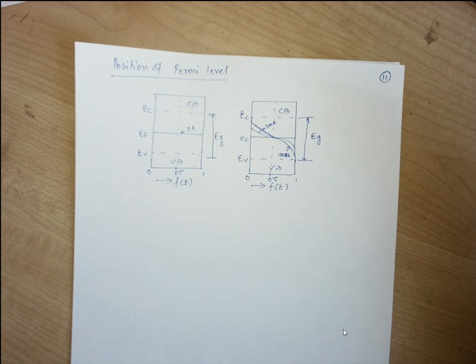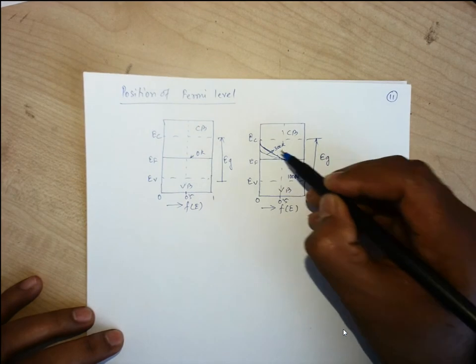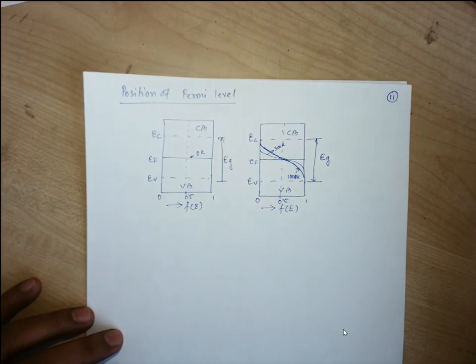As we increase the temperature, again electron hole pairs are generated, so the number of electrons will again be more than the holes. The electrons which are generated will be shifted to the conduction band. So the probability of finding electrons will be more in or near the conduction band. That's why with increasing temperature, this Fermi level is bending towards the conduction band.